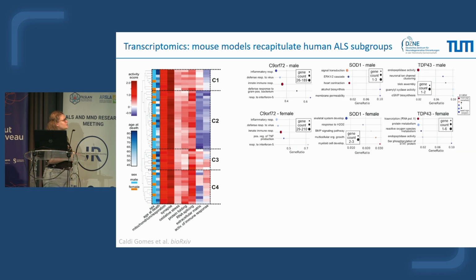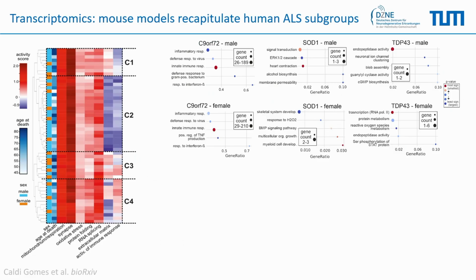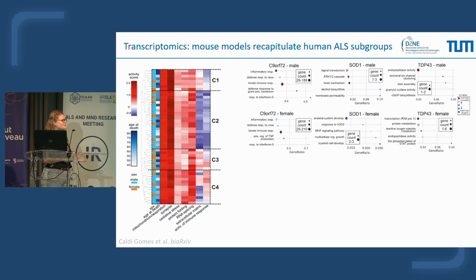So then we focused on the transcriptomic results we obtained on the animal models, and here we found very different pathways altered in the different models. For example, C9 was mainly associated with altered immune response. The SOD1 model was associated with changes in the MAPK pathway, but also H2O2 response, and the TDP43 was mainly associated with transcription, protein metabolism, and also, I think you can see it, peptidase activity in both sexes. We didn't see any enriched pathway for FUS. So you might think, okay, it's very different, so what do we learn from it?